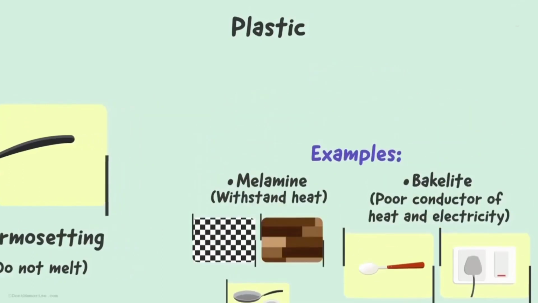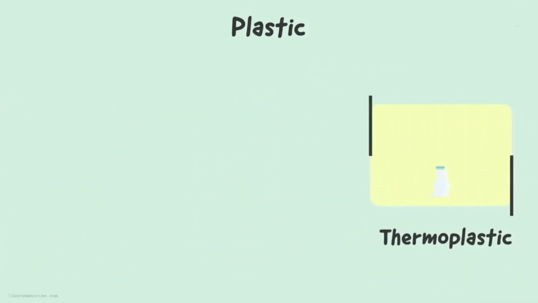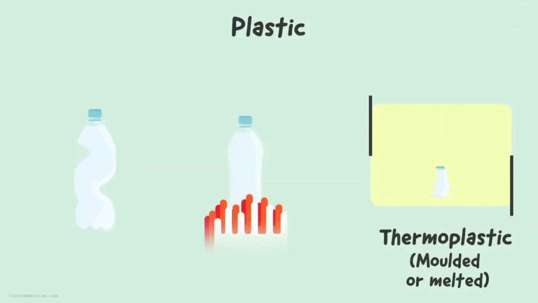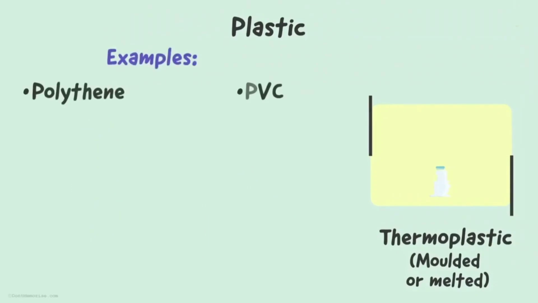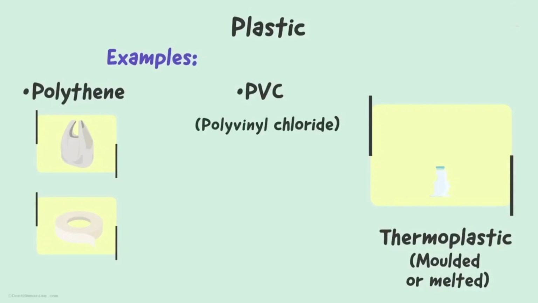So what could be the properties of thermoplastics? Thermoplastics can be molded or melted on heating. Yes, thermoplastics can be easily bent or heated to remold them again. Some examples are polythene and PVC. Polythene is used in making bags and adhesive tapes. PVC, which stands for polyvinyl chloride, is used in making pipes.